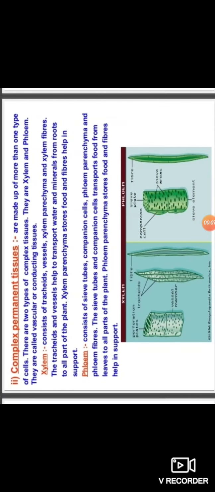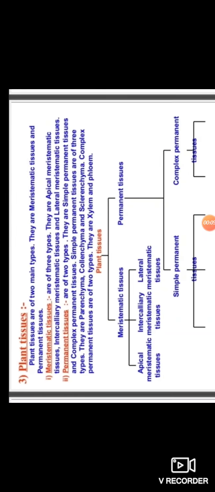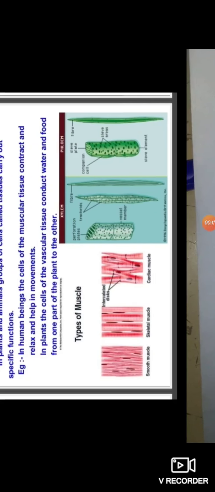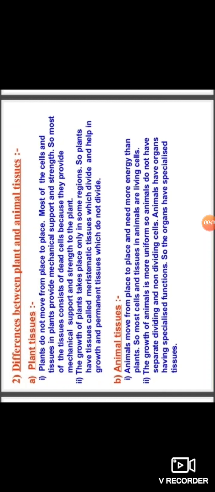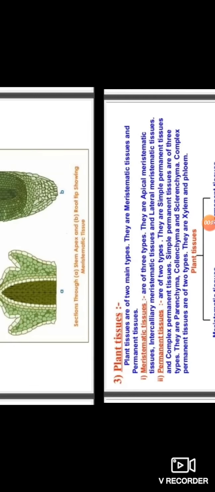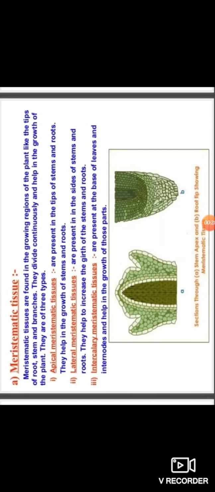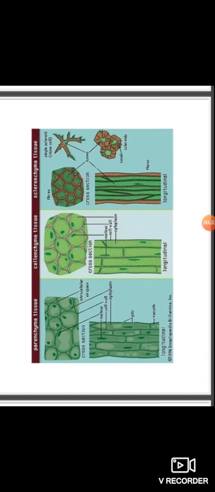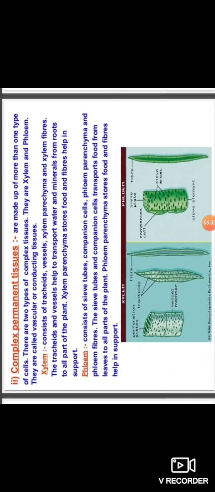Today we shall continue the chapter Tissues. In the previous class, we discussed the importance of tissues and the differences between plant and animal tissues, and meristematic tissue and types of meristematic tissue, and then permanent tissue and types of permanent tissue, complex permanent tissue and types of complex permanent tissue.